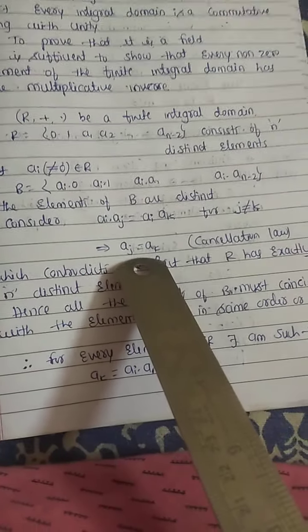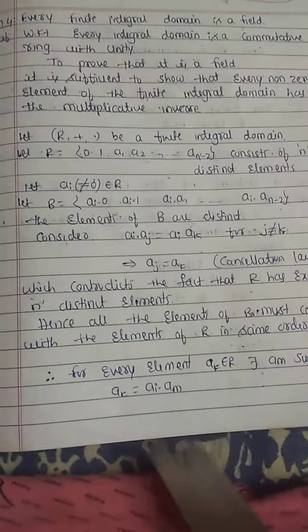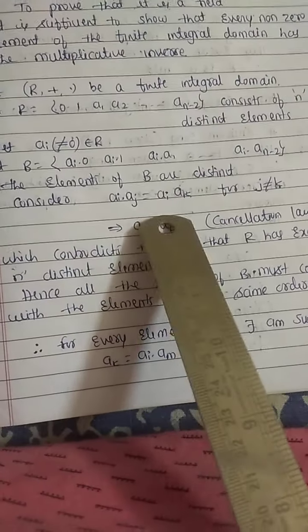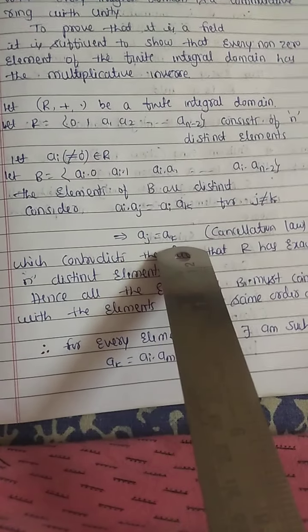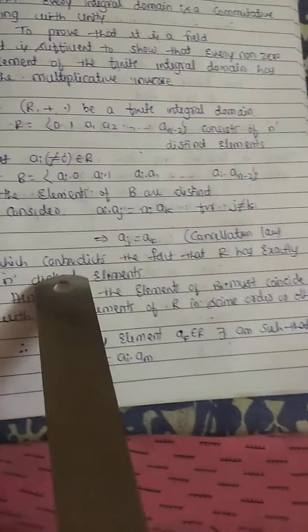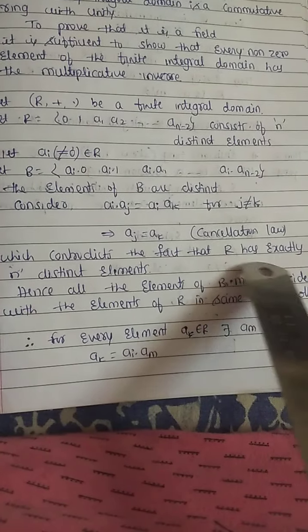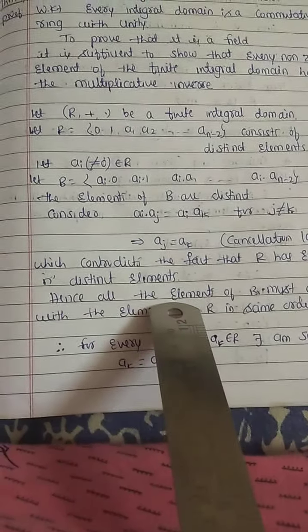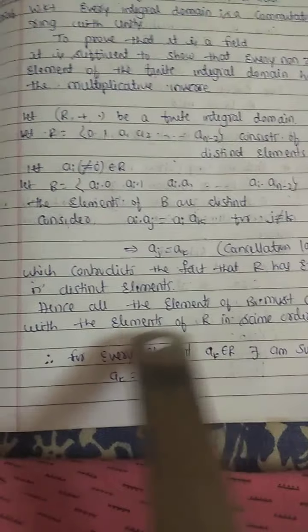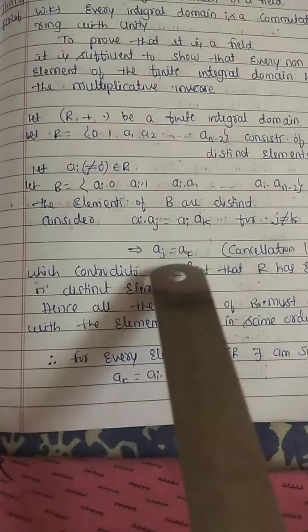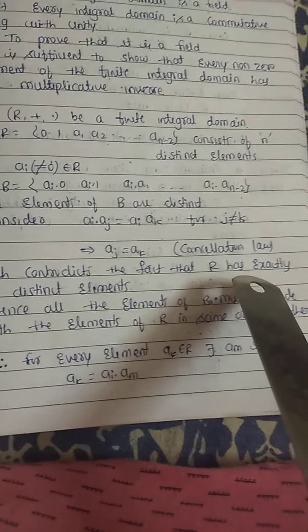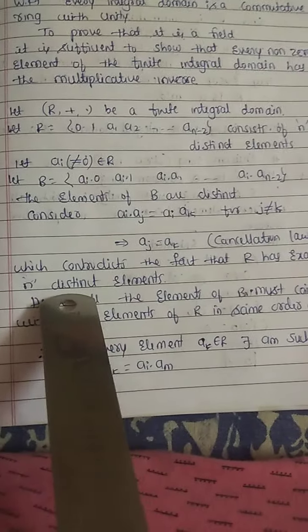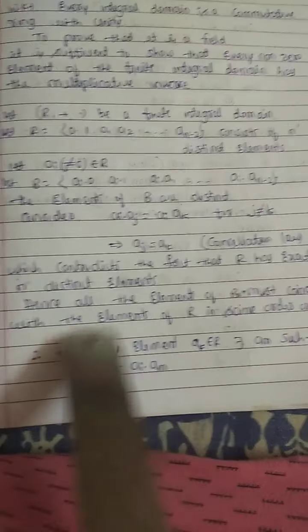This implies aj equals ak, by using cancellation laws. But j and k are not the same, which contradicts the fact that R has exactly n distinct elements. Here two elements are the same. This is a contradiction to the fact that R has exactly n distinct elements.